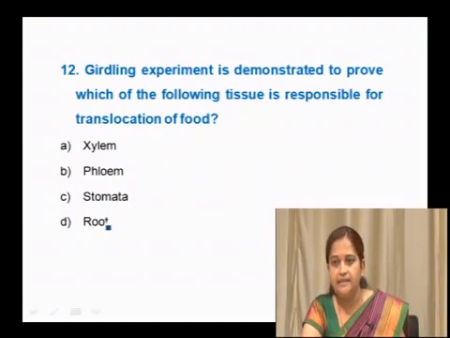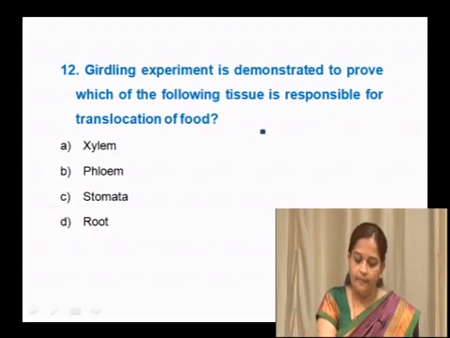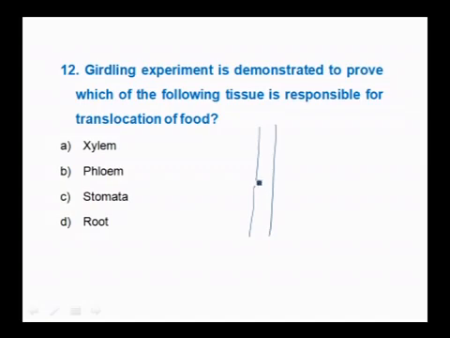Girdling experiment is demonstrated to prove which of the following tissue is responsible for translocation of food. Girdling experiment means if stem bark is removed in the stem where that phloem is present, and after few days if you check, you will find the swelling, not from the downward, from outward, from upside to down there is a swelling, means this shows which vascular tissue is responsible for the translocation of food.